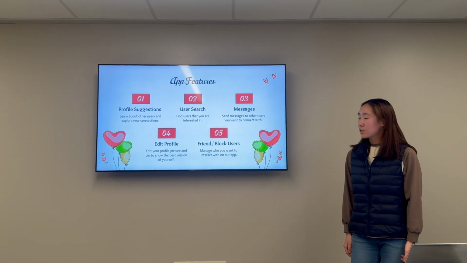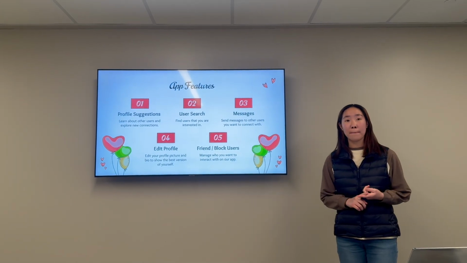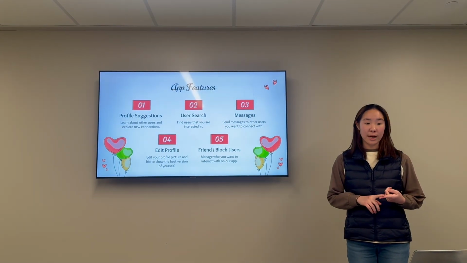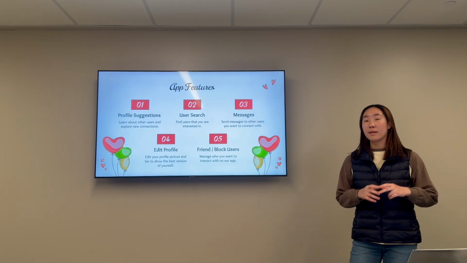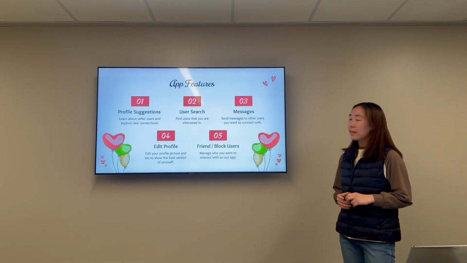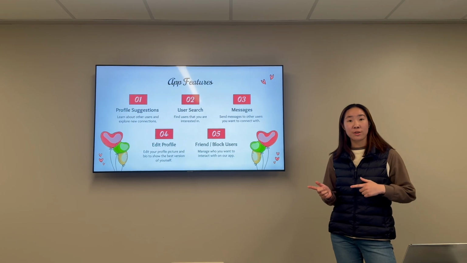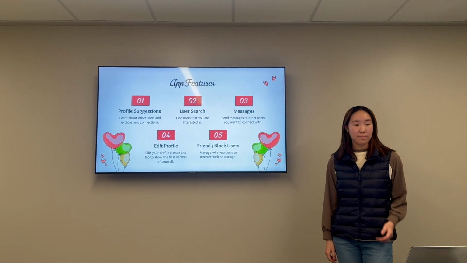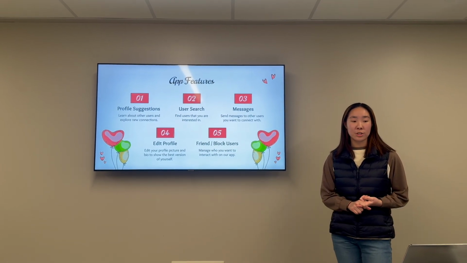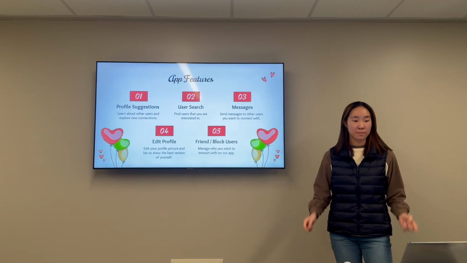The second feature, user search, allows the user to search for other users that they want to interact with through the search menu. The third feature, messaging, allows the user to send messages to other friend users that they want to connect with, and also view all the current conversations that the user has had with other users.